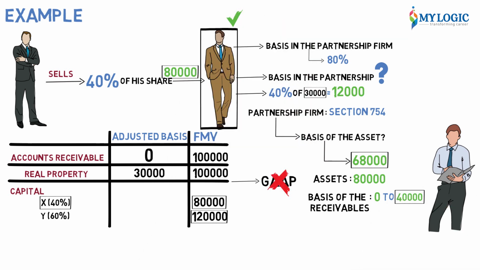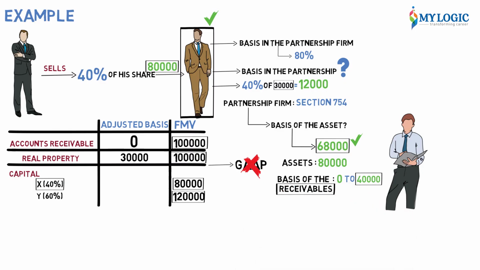Why 40,000? The FMV of the receivables is 100,000. The FMV of the real property is also 100,000, but this is a 68,000 basis increase. The real property basis will increase by 68,000 and receivables will increase by 40,000, and all the adjustment will be allocated to Z, the new partner.